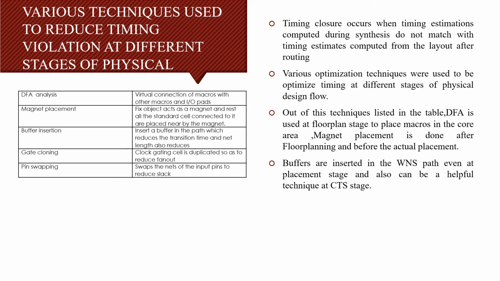Buffer insertion in the path can reduce the transition time and net length at the same time. So we try to insert buffers where WNS is very high. Then gate cloning. Gate cloning is duplicating a particular high fan out net. Pin swapping is used when it swaps the nets of the input pins to reduce slack.